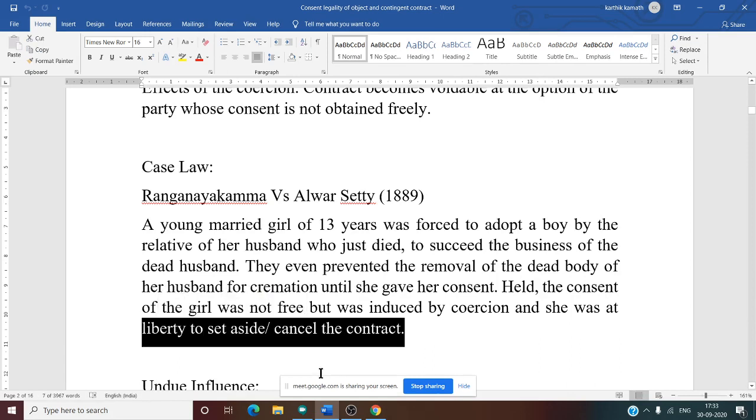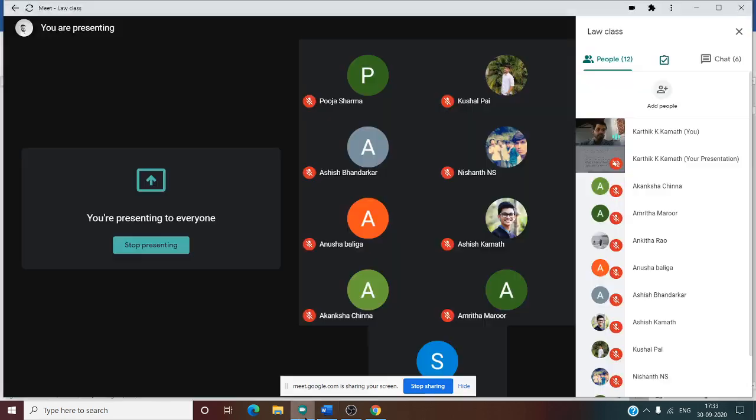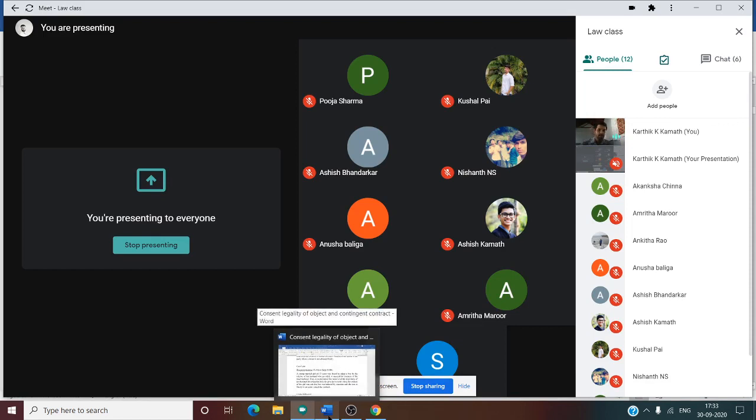That means the young girl can either continue with the contract or cancel it. So there are two options for the young girl. This type of contract is voidable because her consent was not obtained freely. Her consent was obtained with the help of coercion.